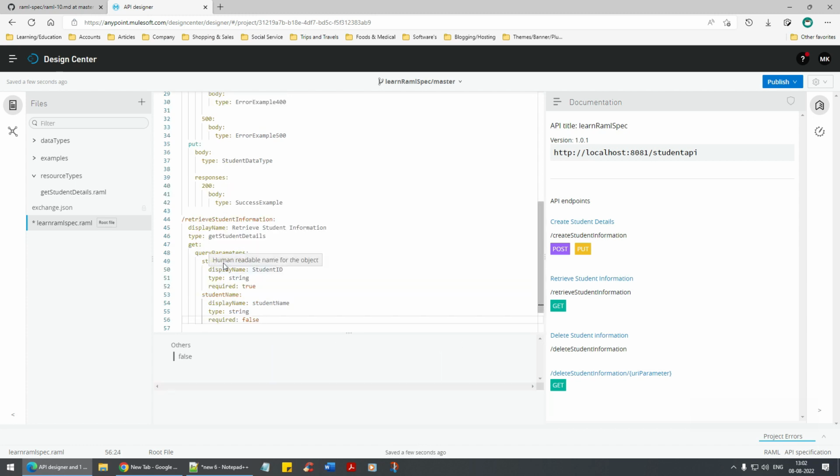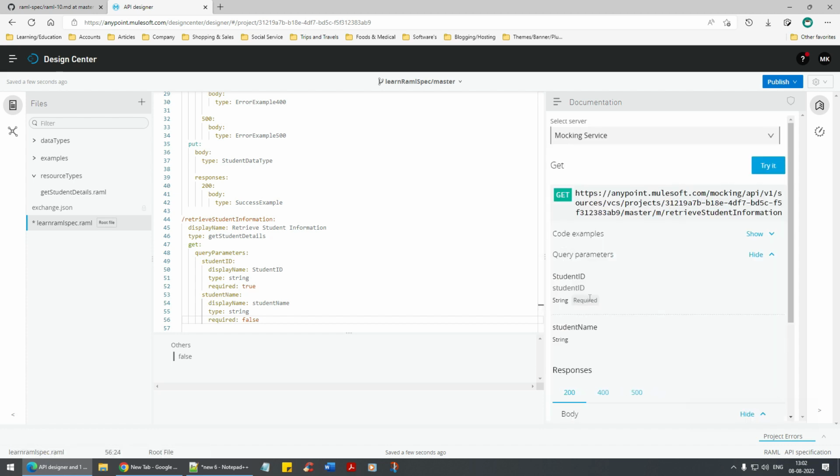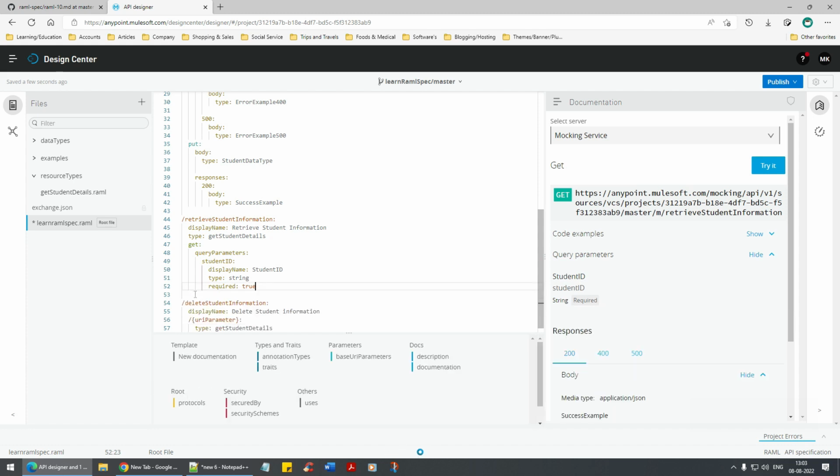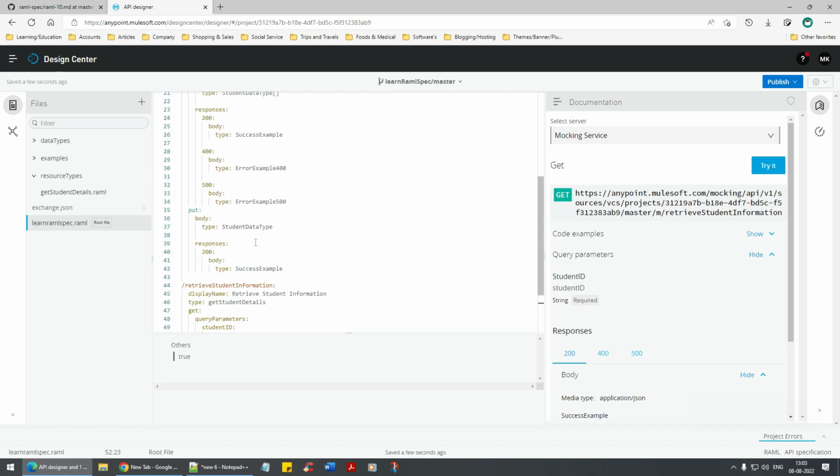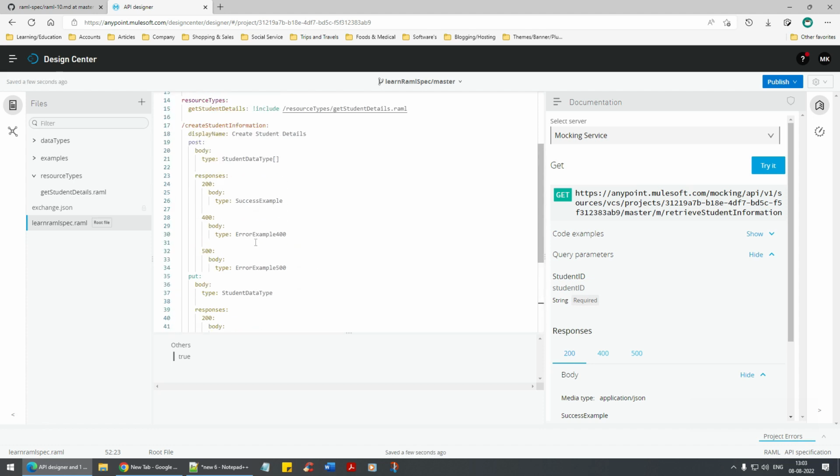There you go. Now if I see this GET, you have the query parameters, student ID and student name. Okay, here you have student ID and student name. Since we are trying to get only the student information, I don't want student name, I'll just give student ID. That's it. I'll remove this.